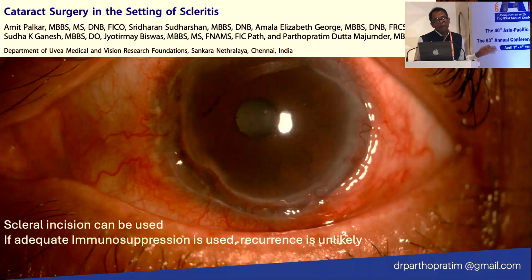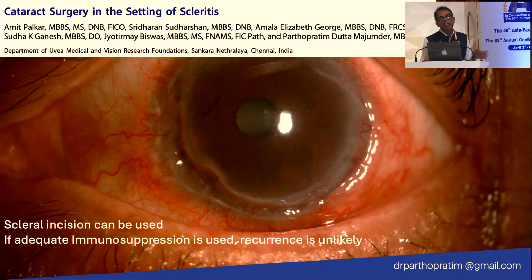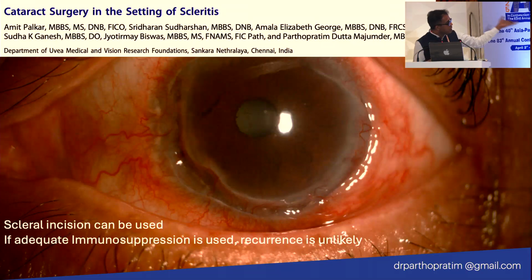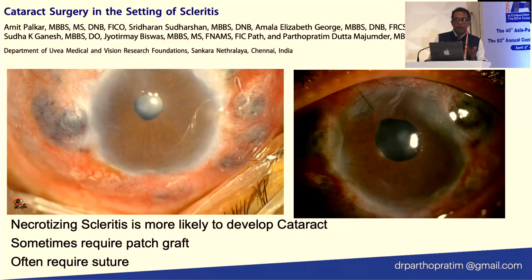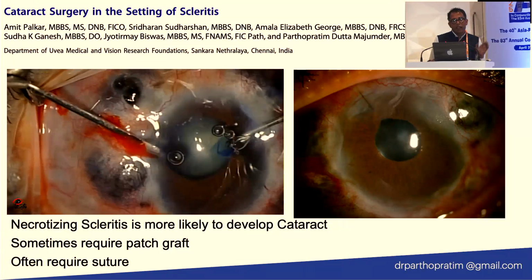And we are also routinely doing cataract surgery in scleritis patients. Sometimes the myth is that in scleritis you should not use a scleral incision, but in some cases you have 360-degree corneal thinning and all. So if your control of the scleral inflammation is adequate, you can actually go for a scleral tunnel in these patients where the corneal incision is not possible. Sometimes you have to be very careful. Not necessarily every patient will require it.